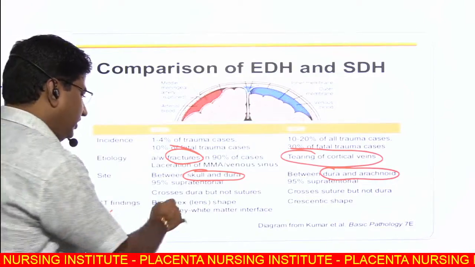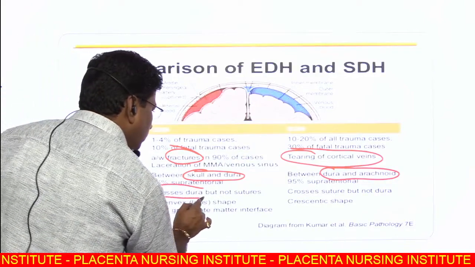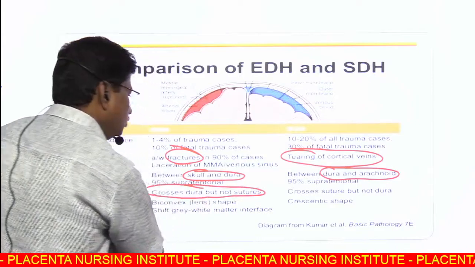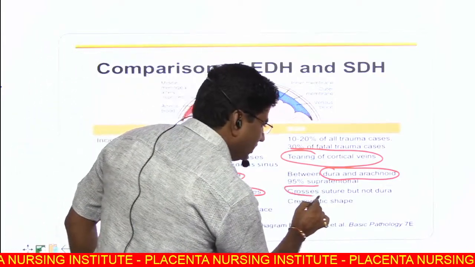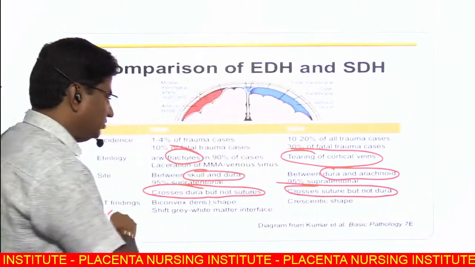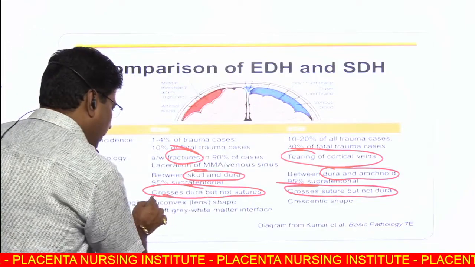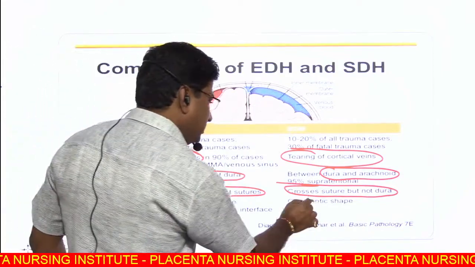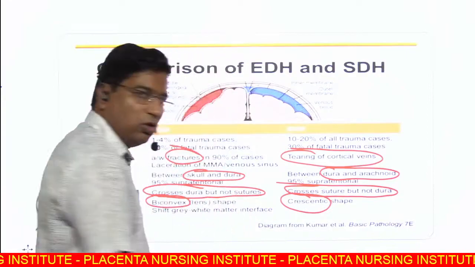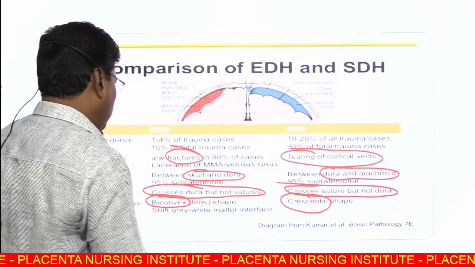EDH does not cross sutures, whereas SDH crosses sutures. EDH is biconvex lens shaped, whereas SDH is crescentic, concavo-convex.